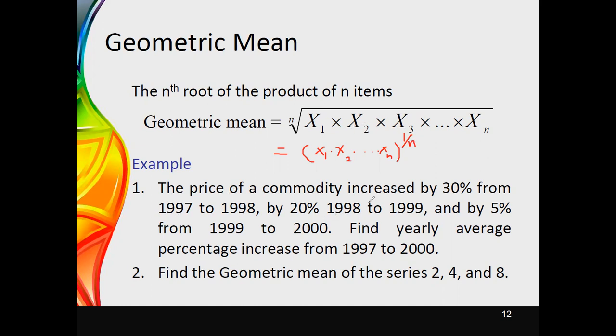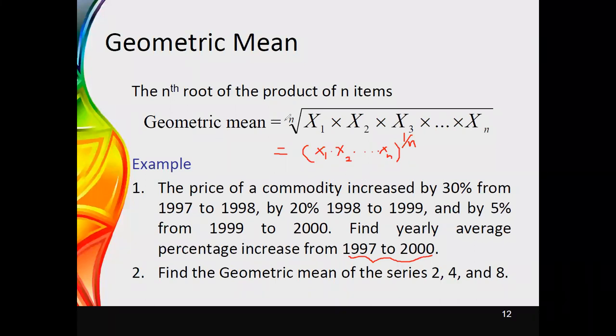Therefore, this is an example for this. Here, the prices of a commodity increased by 30% from 97 to 98, and 20% from 1998 to 99, and then 5% from 1999 to 2000. Therefore, you need the yearly average percentage increase from 1997 to 2000. Here, it is quite like a growth. It means that in 1 year it is 30%. Therefore, if you consider this period, we can simply say the geometric mean needs to be obtained for these